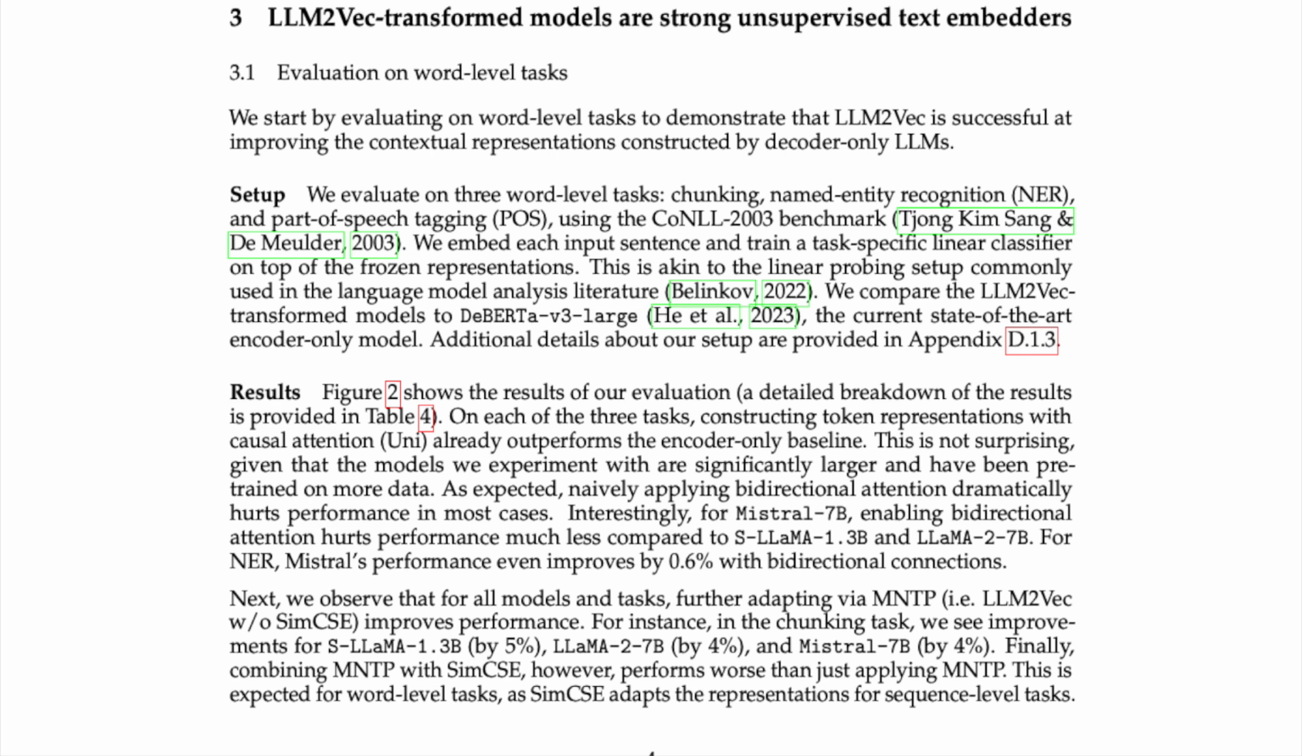Interestingly, for Mistral 7B, enabling bidirectional attention hurts performance much less compared to LLaMA 1.3B and Llama 2 7B. For NER, Mistral's performance even improves by 0.6% with bidirectional connections. Next, we observe that for all models and tasks, further adapting via MNTP improves performance. For instance, in the chunking task, we see improvements for Llama 1.3B by 5%, Llama 2 7B by 4%, and Mistral 7B by 4%.